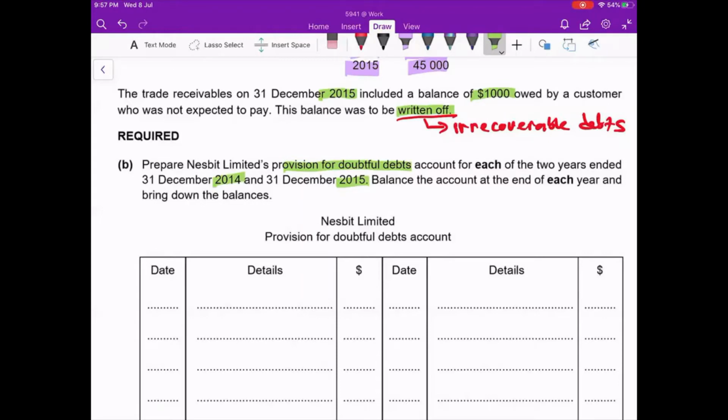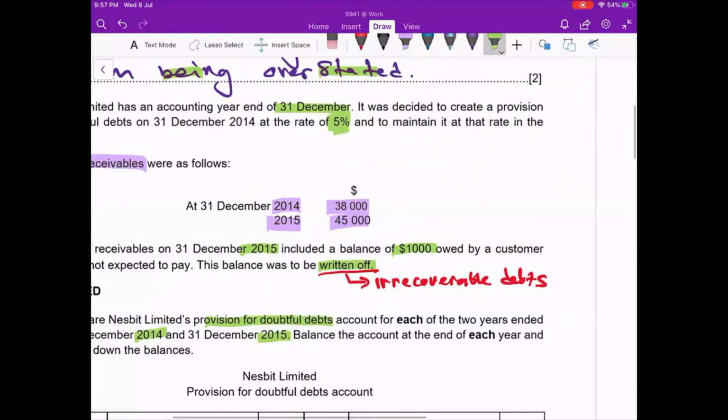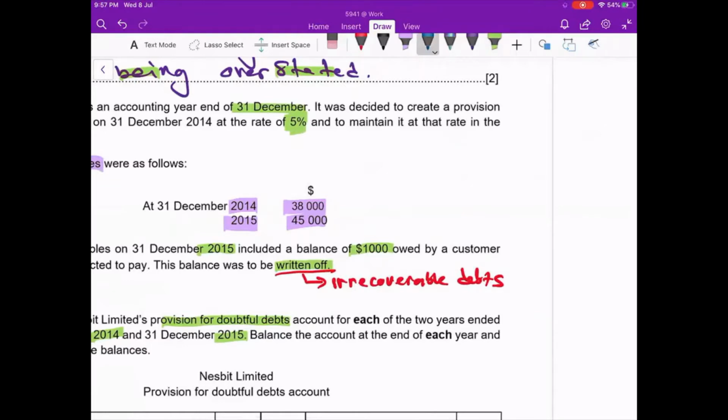Okay, can I prepare the provision for doubtful debt? No, I cannot prepare because I don't know how much is my provision for doubtful debt. So we need to calculate the provision for doubtful debt. But before that, whenever you write off the 1,000 from the 2015, we will minus the 1,000 from the 2015's trade receivable because it's already become irrecoverable. So the formula to calculate provision for doubtful debt is take your trade receivable times with the percentage given, you will get provision for doubtful debt.